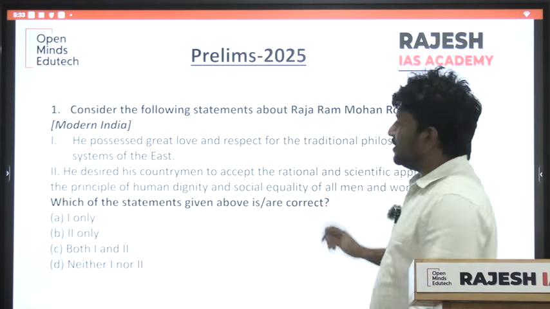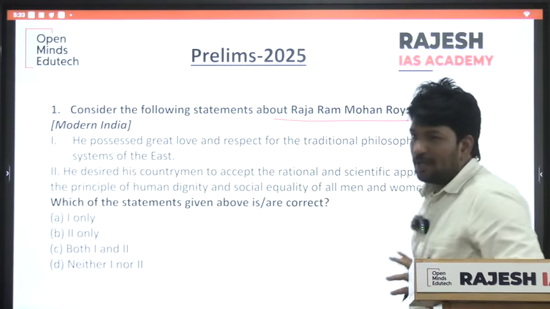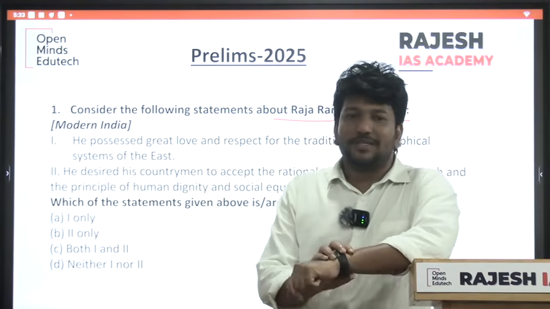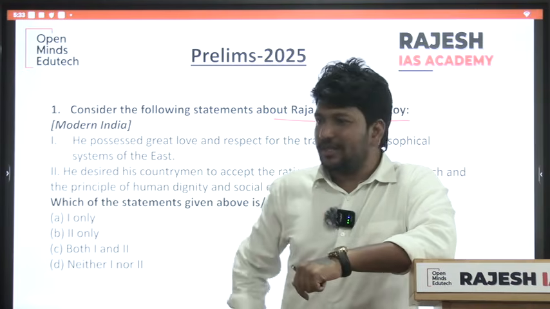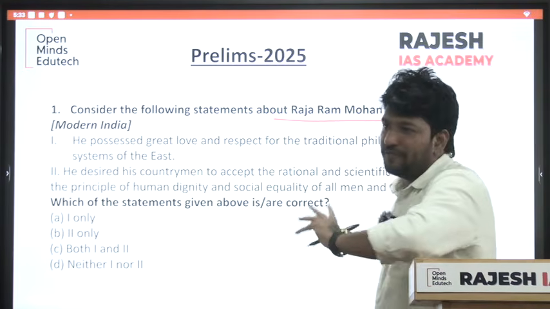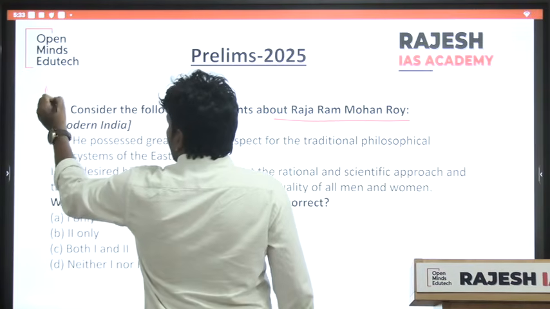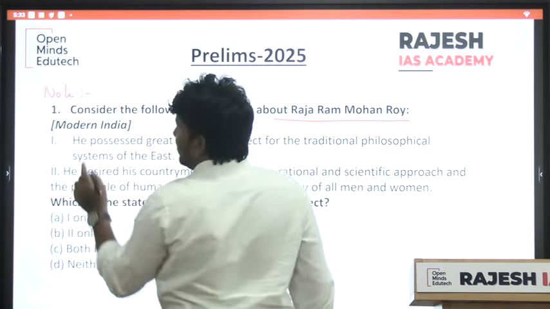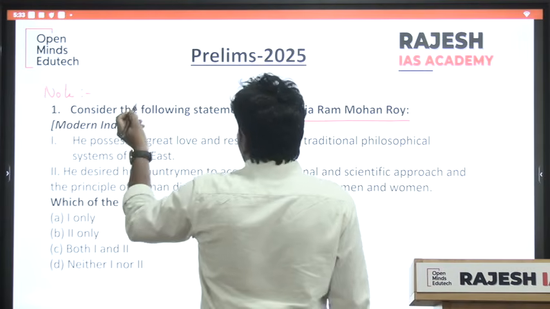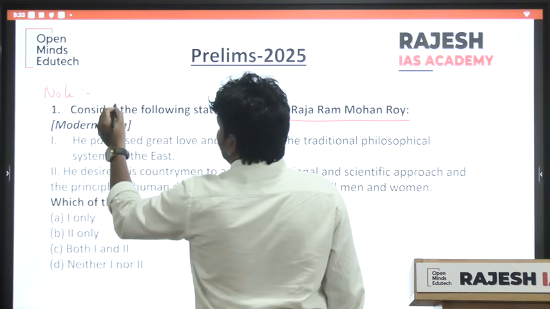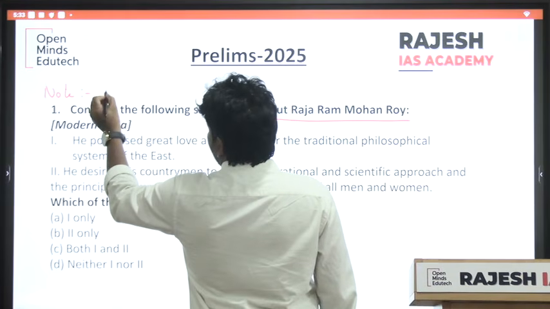Although this time they have given Raja Ram Mohan Roy, you should understand that this year there are 3 important organizations in the news because of 150 years. So note them; they may come in 2026 prelims. What are the organizations?